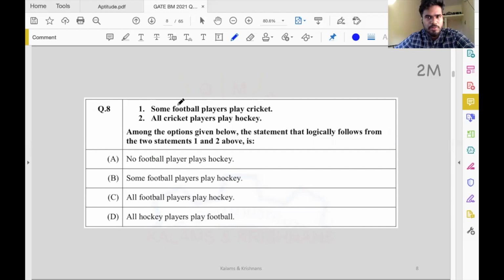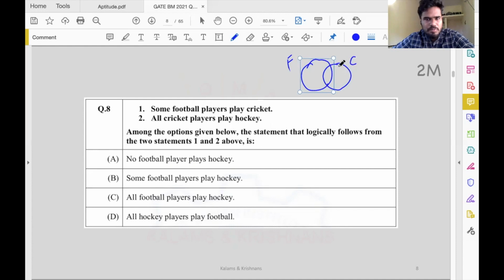So we are given two statements. What can we deduce from them? This is a basic set relation: some who play this also play that, then all who play this play that. So start by using Venn diagrams to visualize this. Things become very easy. Let's take football players. Some football players play cricket. That is, a small chunk of them is going to play cricket.